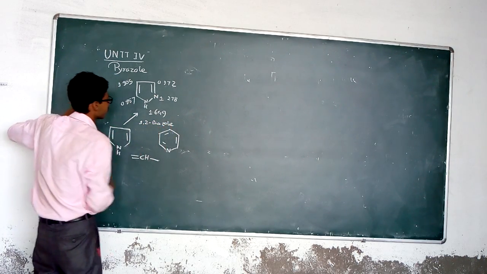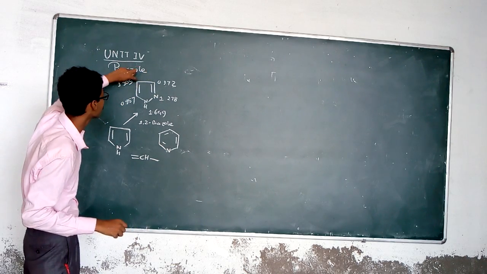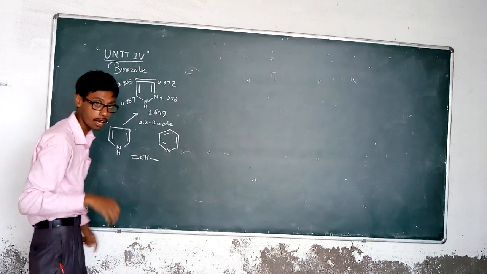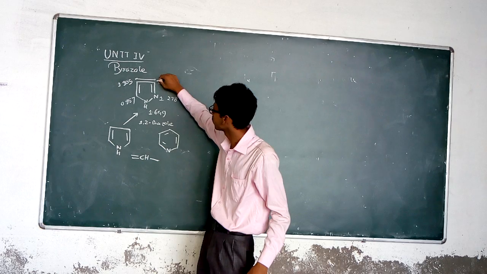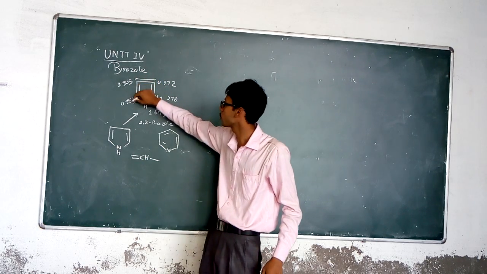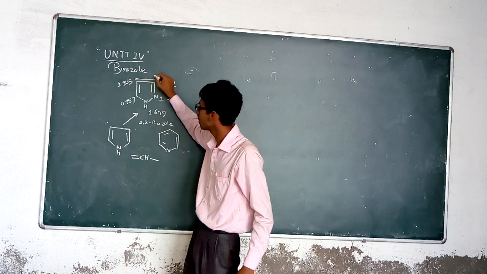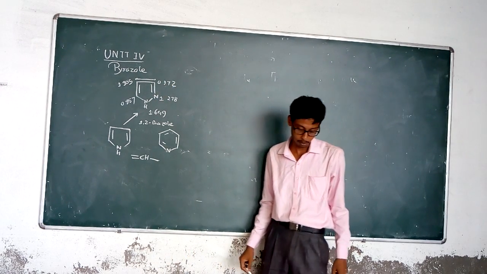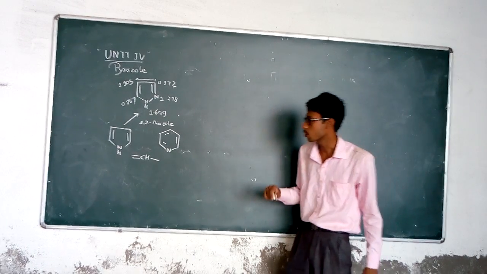And in the structure you can see carbon 3 and carbon 4. This bond's length is the longest bond among the bonds C1, C2, C4, C5, and this one. So this C3-C4 bond is considered the longest bond in the case of pyrazole.